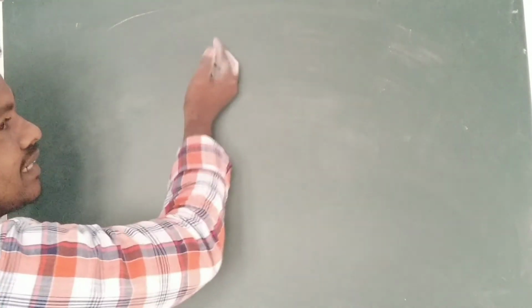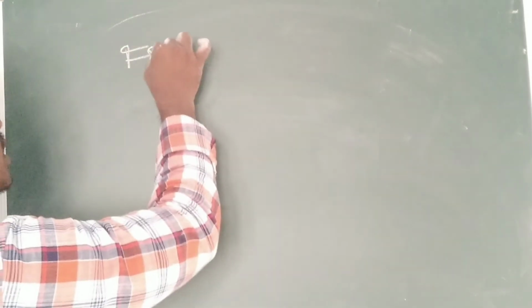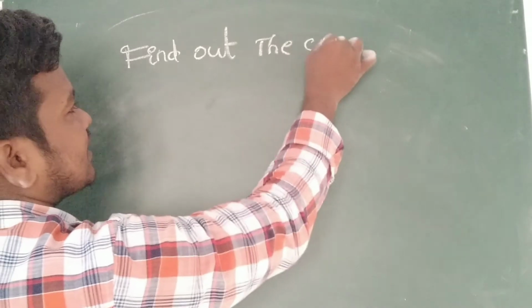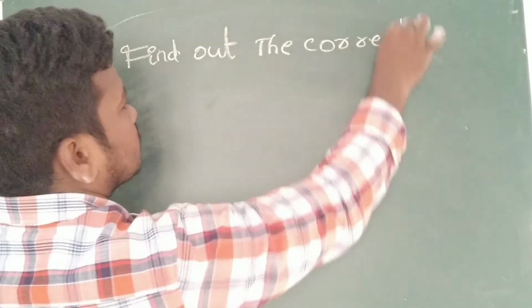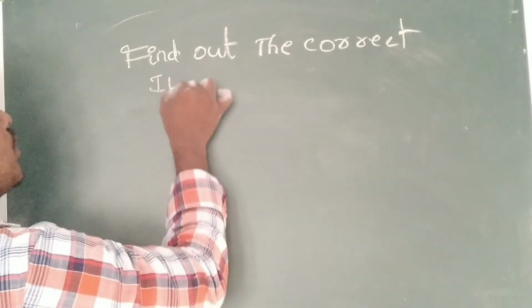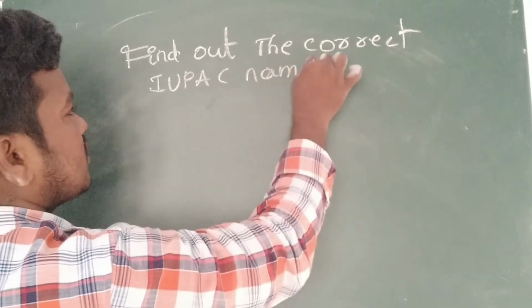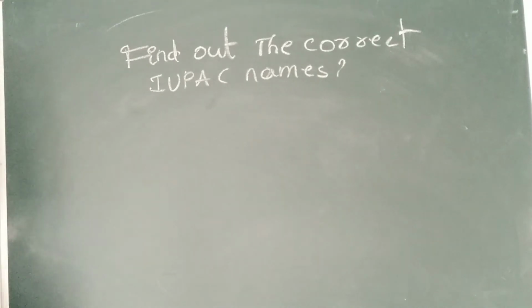Next one: find out the correct IUPAC names. International Union of Pure and Applied Chemistry names. Find out the IUPAC names.